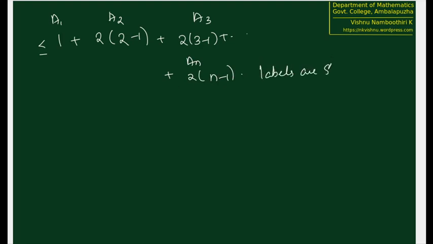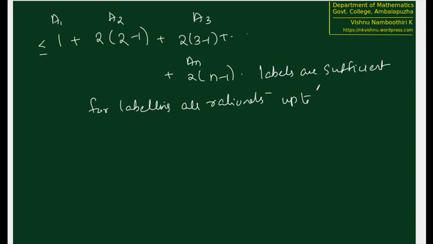These many labels are sufficient for labeling all rationals up to A_n.